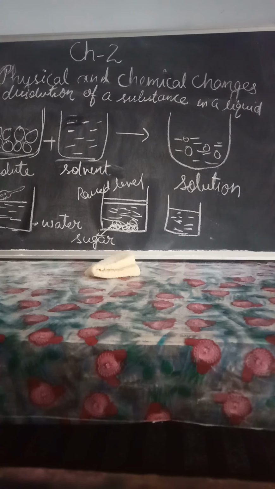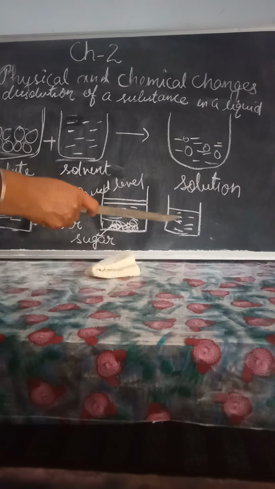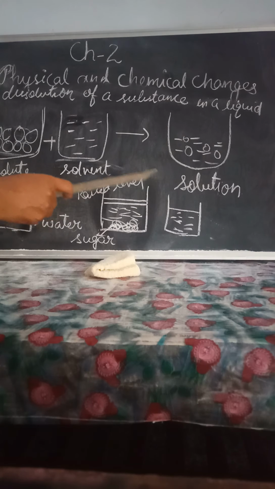As we can see in this container, we have water. Its level is up to here. We put some sugar in that. While the sugar is lying at the bottom and has not dissolved, the level of the water will be raised a little bit. But when the sugar is dissolved in the water, the level comes back to the original level. It does not change.